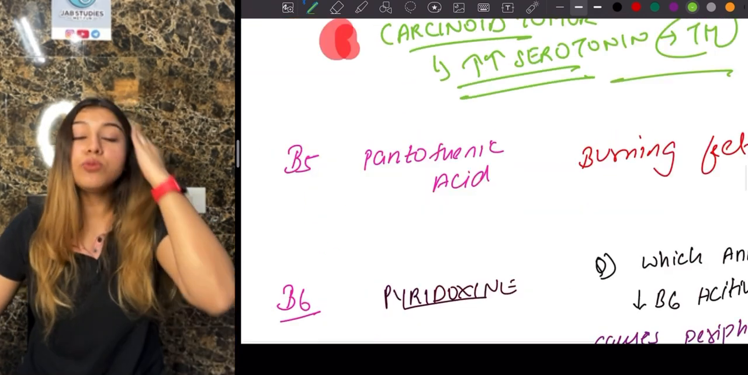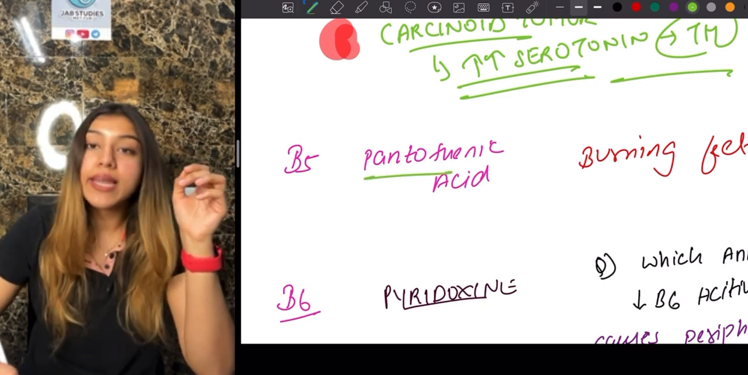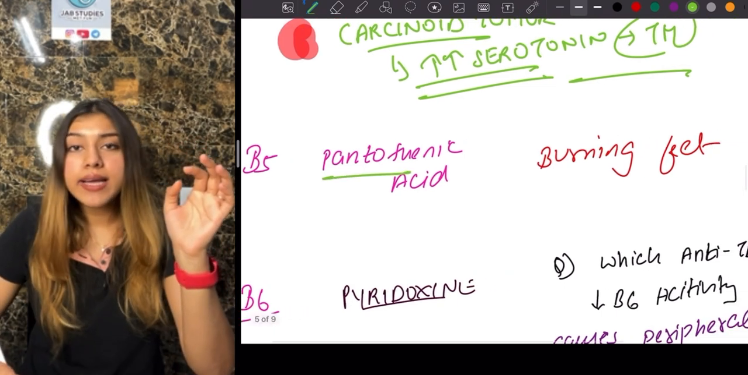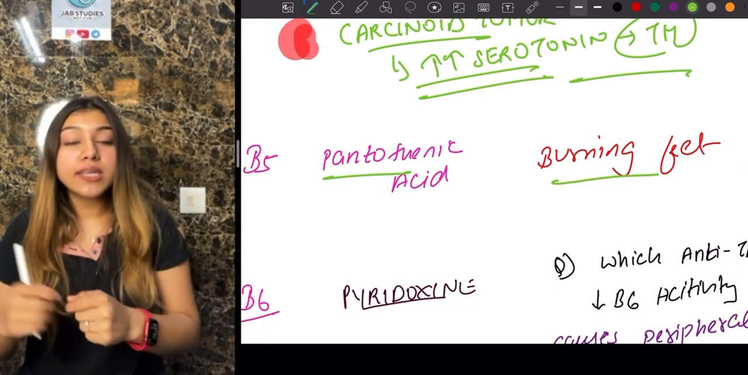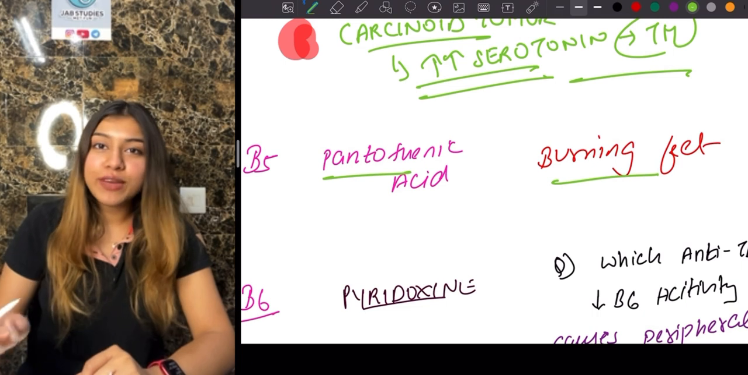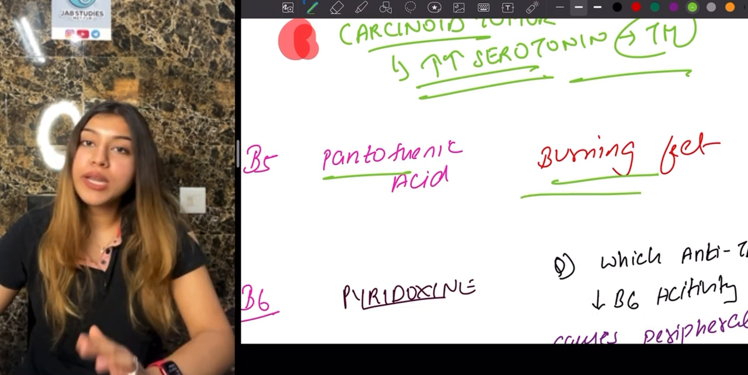Next, let us move on to our next vitamin, that is our B5, that is our pantothenic acid. Pantothenic acid, guys, this will cause burning feet. How am I going to remember this? Whenever you are wearing your pants, what is the first thing that you put in? That is your feet, right? So pantothenic acid and your burning feet. Okay, that is how you can remember this.